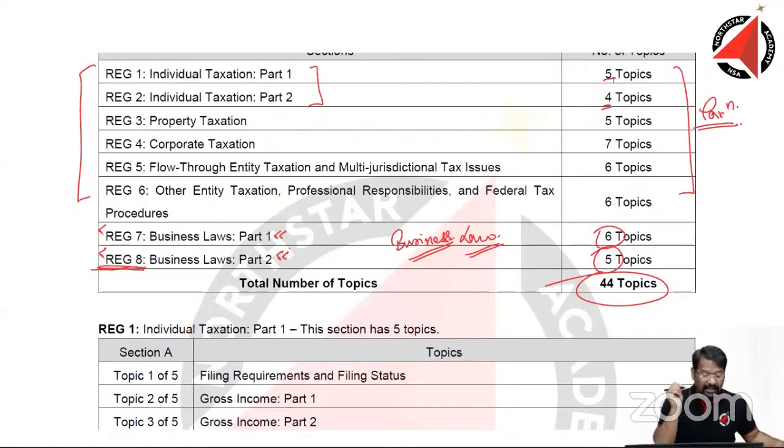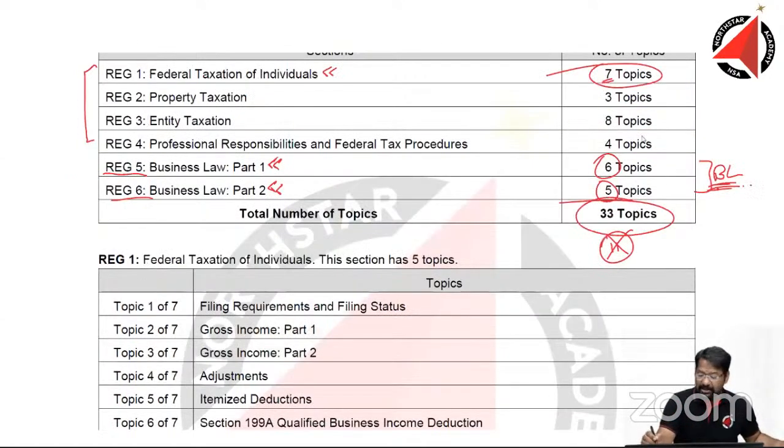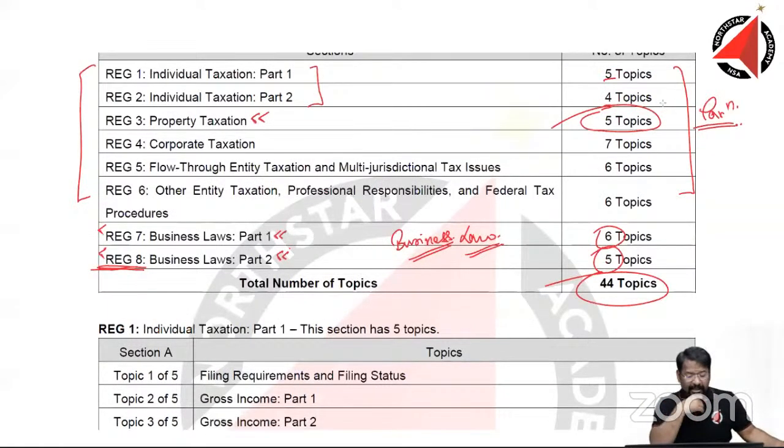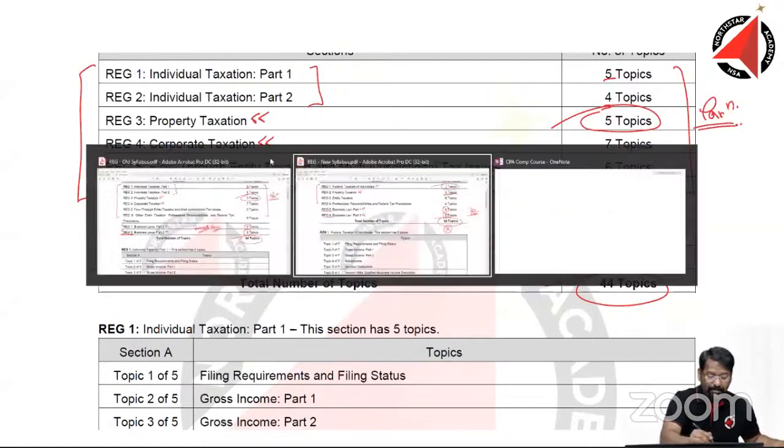Then we have property taxation. Here we had property taxation, 5 topics. Here property taxation, 5 topics. In the new syllabus, we have 3 topics on property taxation. More or less, 2 topics may have got subsumed into one other, or may have got reduced in terms of content. Too early to tell, but in 1 week or 10 days maximum, we'll be able to tell that as well. Fine. We have corporate taxation. How about corporate taxation?